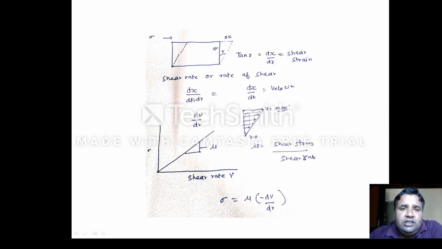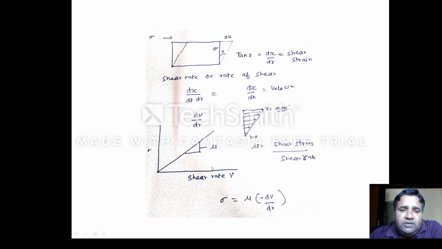So dx by dt into dr, this value will be your shear rate, and dx by dt, everybody knows, is equal to velocity. So in place of dx by dt, we can take dv, and finally we get the value dv over dr. So dv over dr is the value of shear rate.